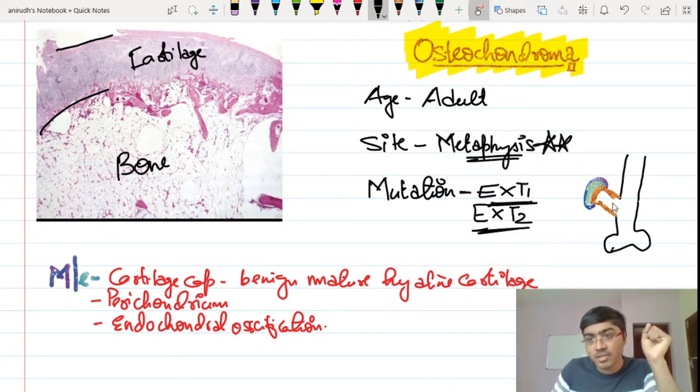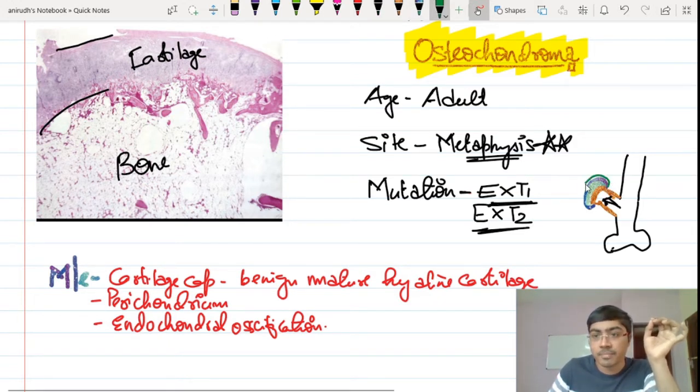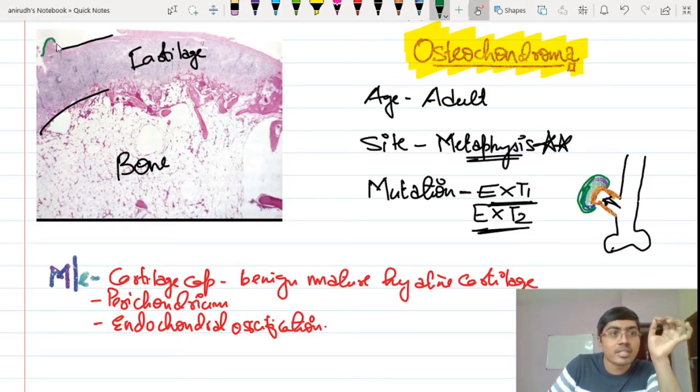Okay, so this exostosis is coming out. This is a growth coming out of the bone, a long bone, and it is covered with cartilage. This is the cartilage cap which is covering it, and this cartilage cap has a well formed perichondrium, right? The perichondrium of this cartilage is well formed in this case. Fine. So this is the perichondrium, as you can see over here. This outermost covering will be the perichondrium.